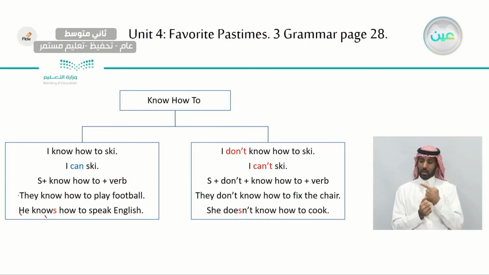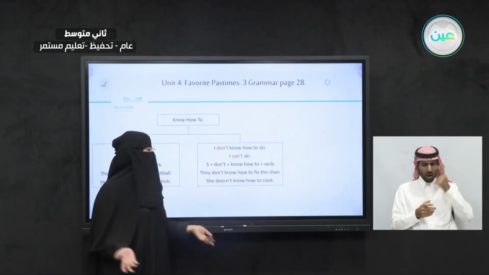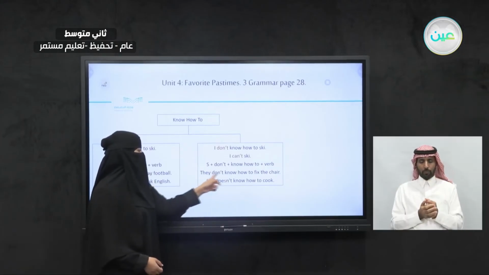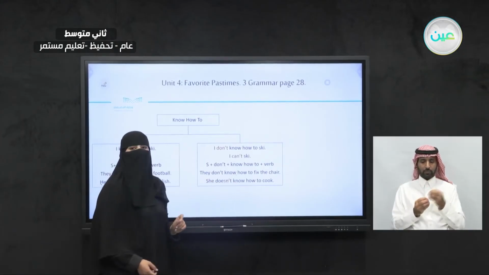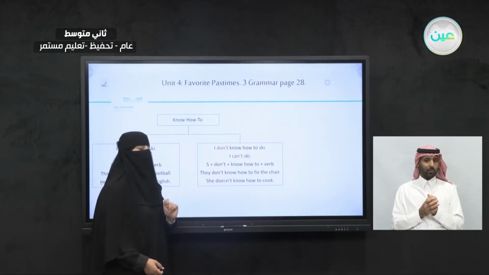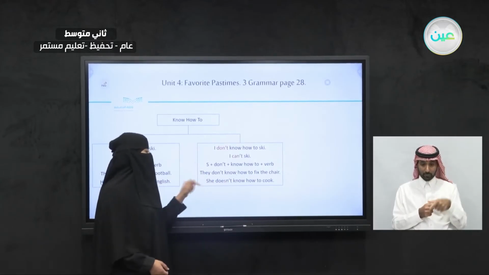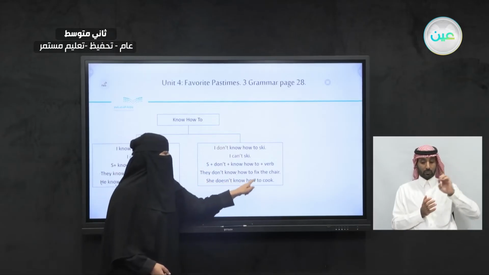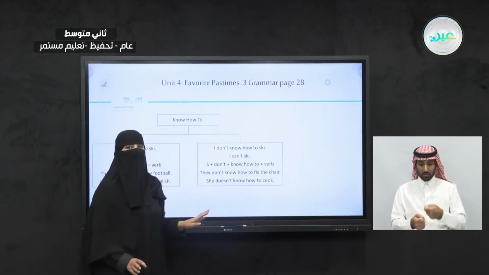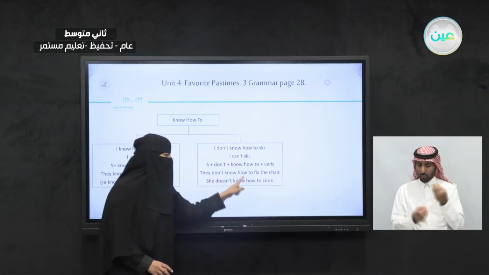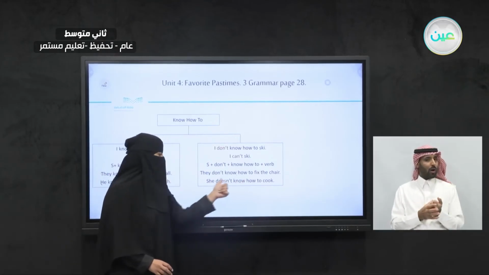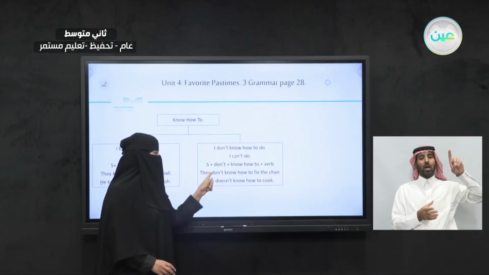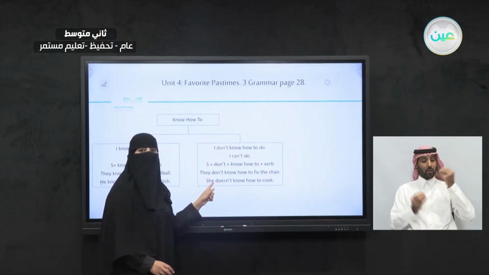Like this example. They don't know how to fix the chair. See, we did not add s here because we have the subject they. Now, what about the other example here? She doesn't know how to cook. She doesn't. We did not add s to the word know. We added s to doesn't. Here we have don't, then here we have doesn't.